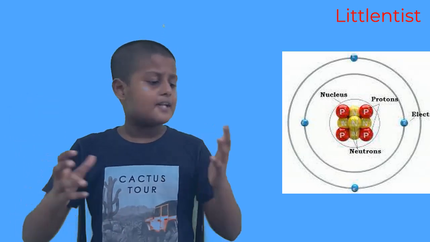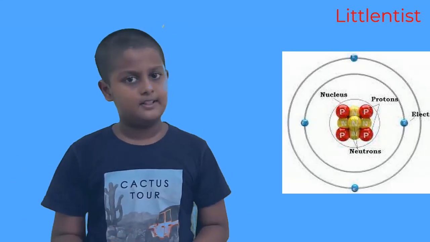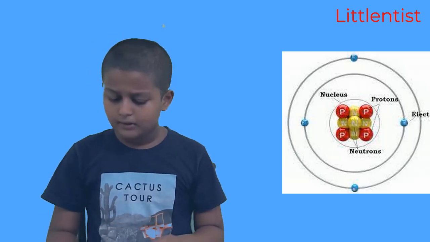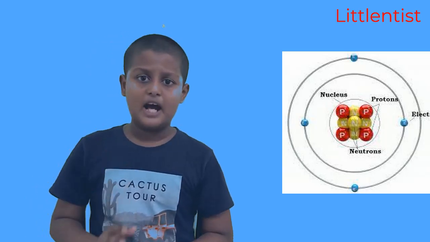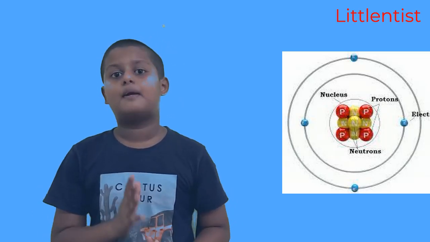Now, let's see where the electron fits. Electrons are orbiting around the nucleus. So we have the structure of an atom. Before we learn how bonding works, we have to learn what atomic number and atomic mass are.